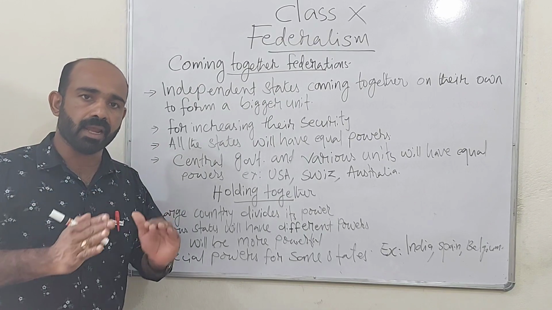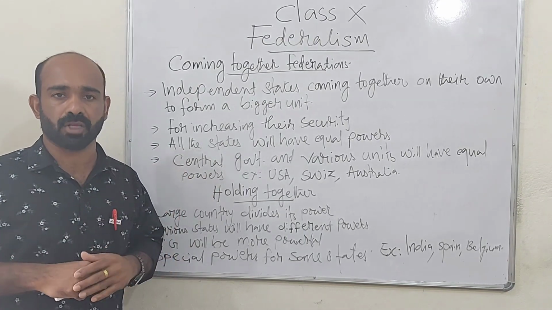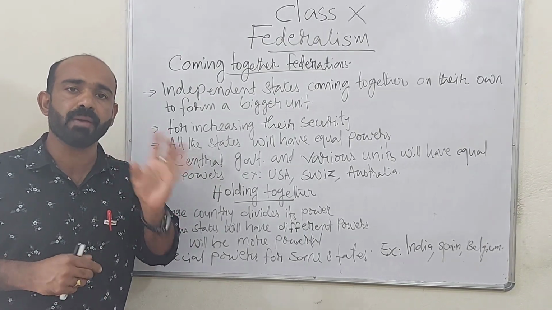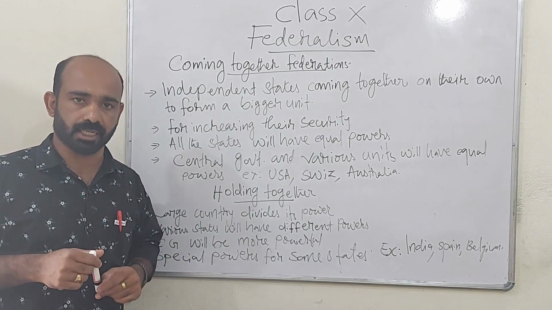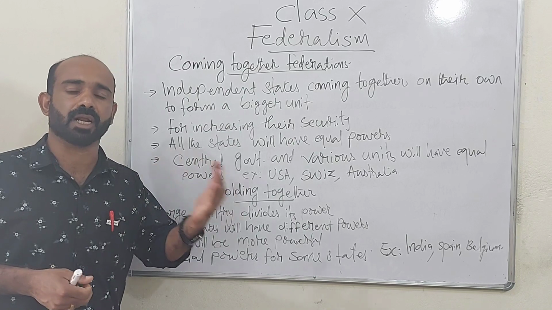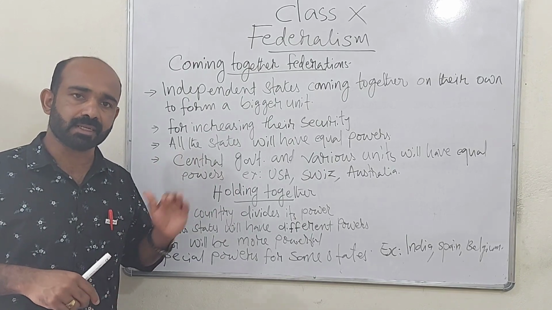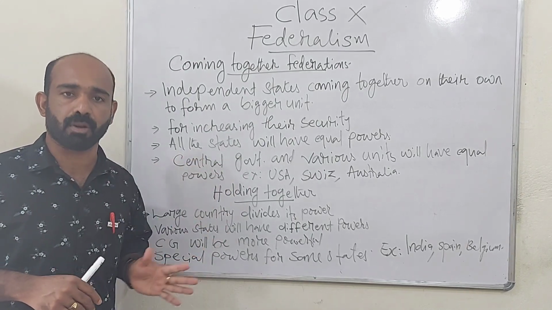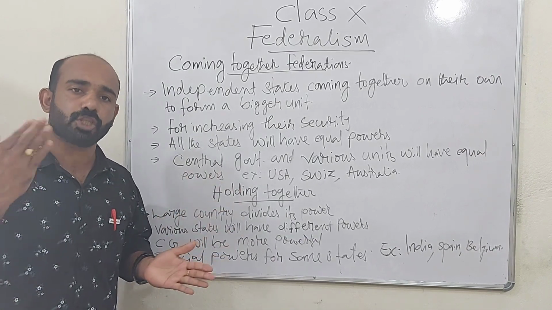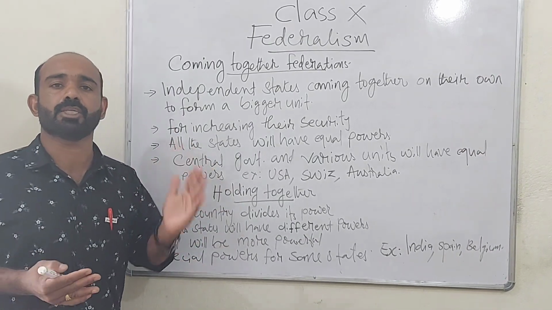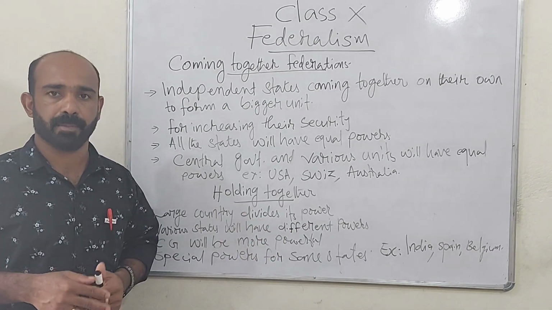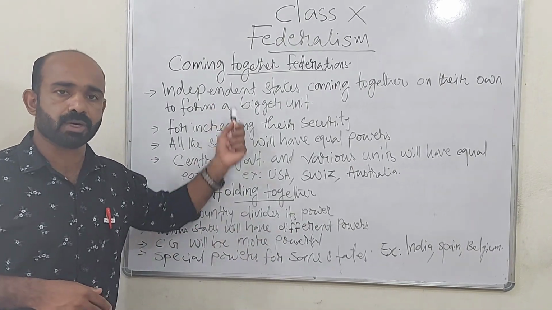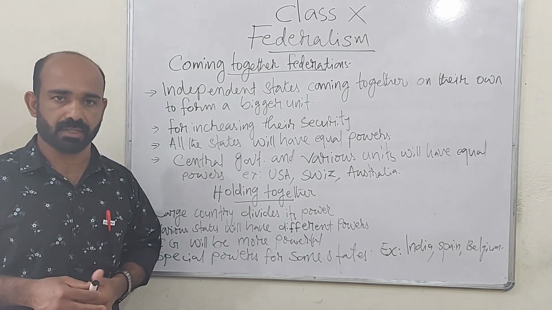Non-Arunachalites cannot buy land and house in Arunachal Pradesh. Immovable property cannot be bought by outsiders. That is a special right of Arunachal Pradesh. That means all states may not have equal powers. Some states will have special power, like Jammu Kashmir had a separate constitution. Examples are India, Spain and Belgium. These are coming together and holding together federations.